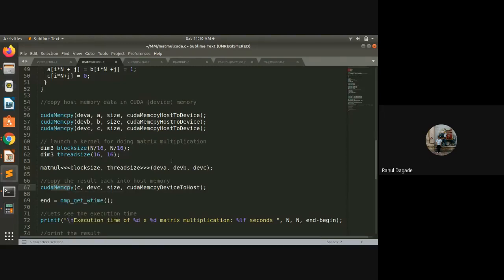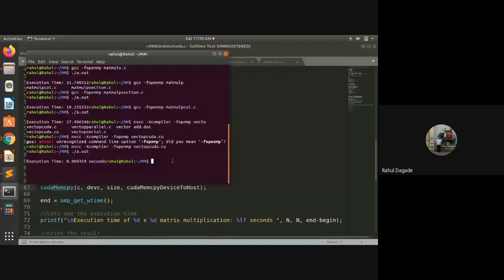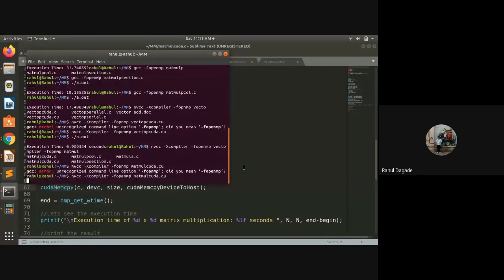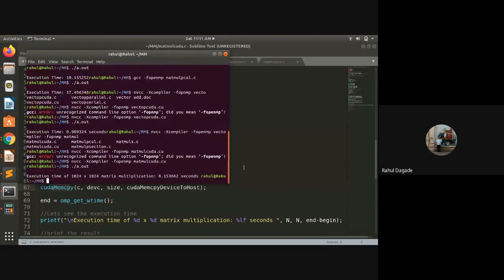So now let us run it. The execution time for 1024 by 1024 matrix multiplication is just 0.15 seconds.